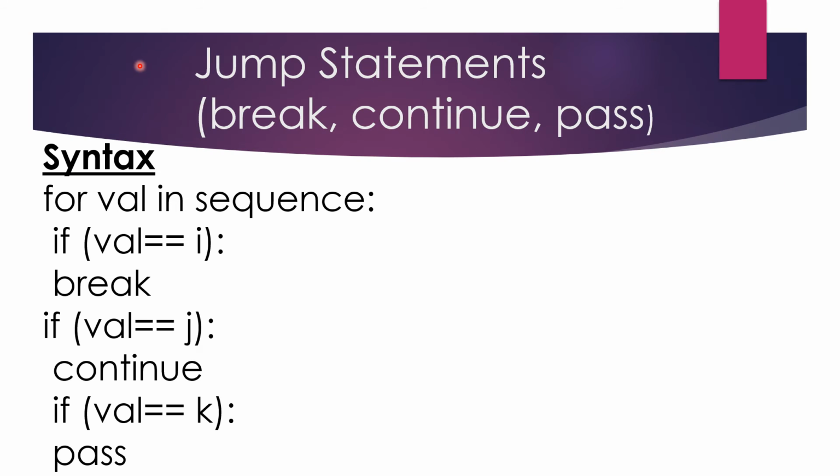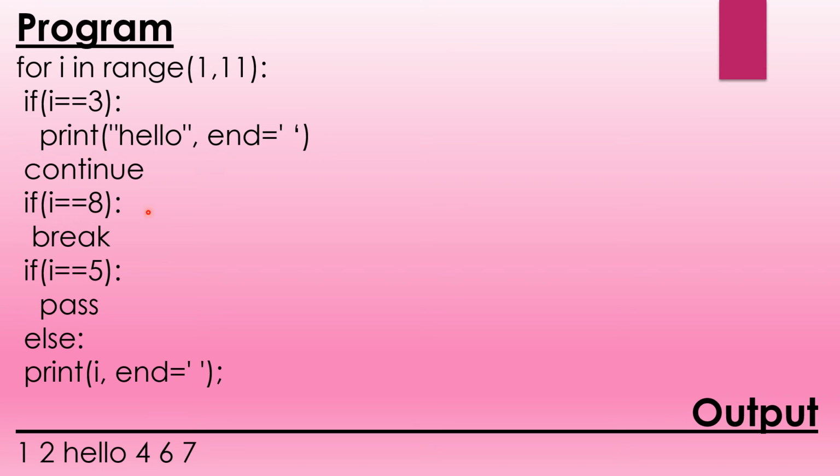Now let's see the jump statements, that is break, continue, and pass. Here the syntax of it is given: for value in sequence, if value is equal to i, then break; if value is equal to z, then continue; if value is equal to k, then pass. Let us understand this by a program. Here a program is given: for i in range(1, 11), if i is equal to 3.